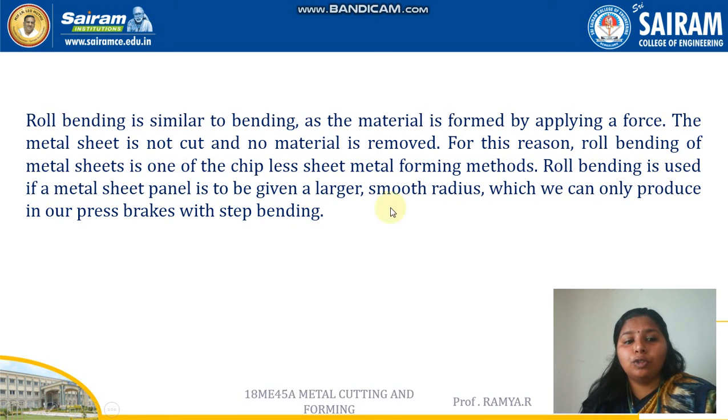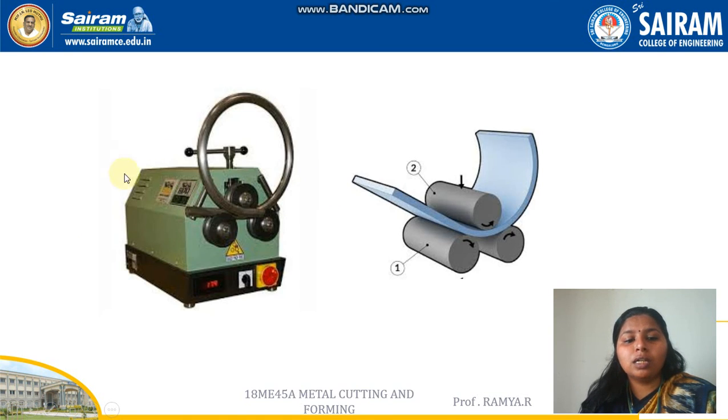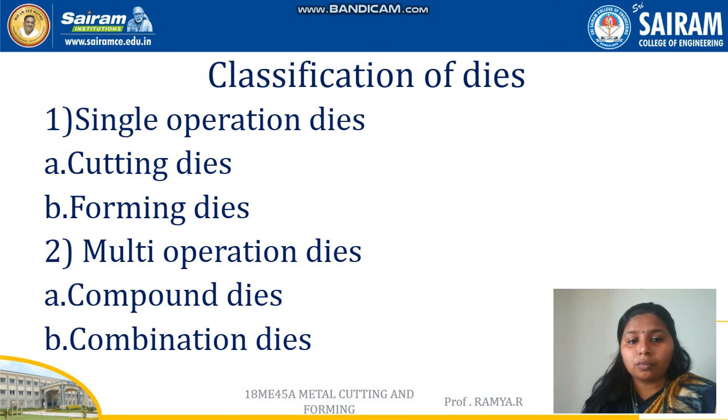Roll bending is used if a sheet metal plane is to be given a larger smooth radius, which we can produce in press brakes only with the help of step bending. This is the roll bending machine, and this is how the sheet metal is passed between the rolls. One roll will be rotating in one direction, and the other two rolls are rotating in the opposite direction to that of the other roll.